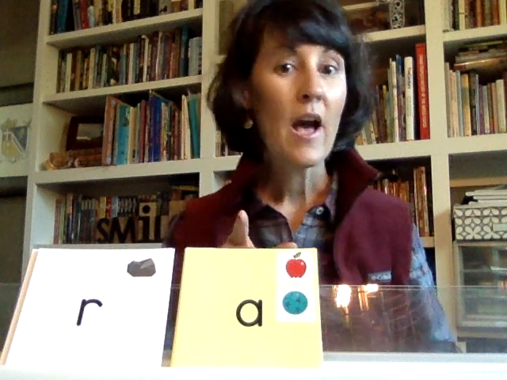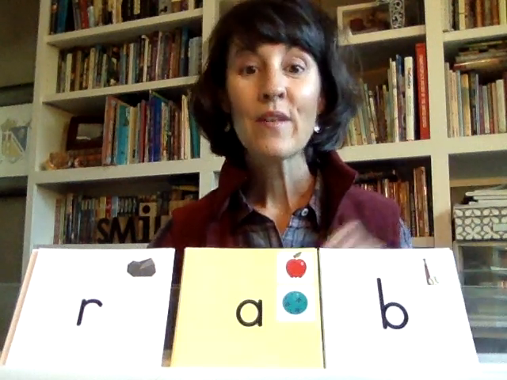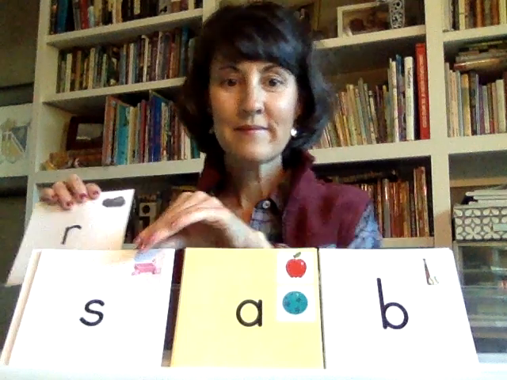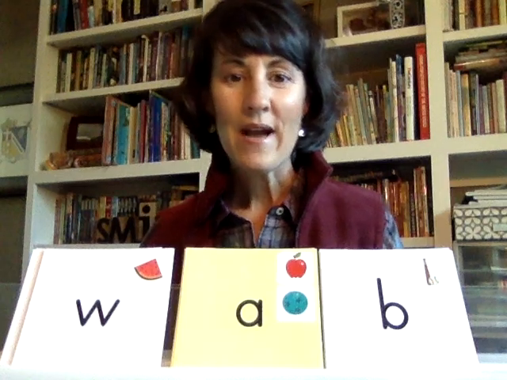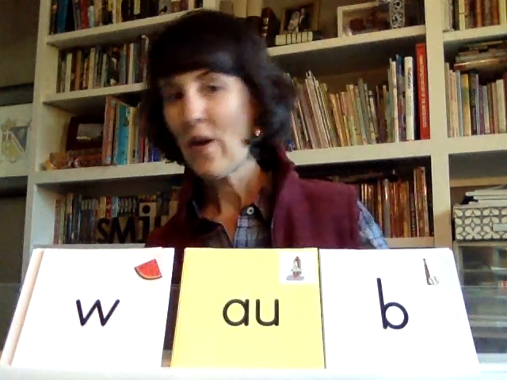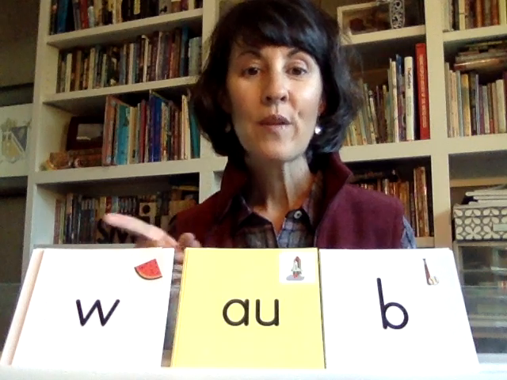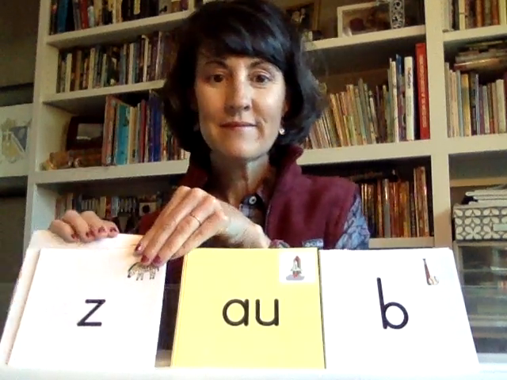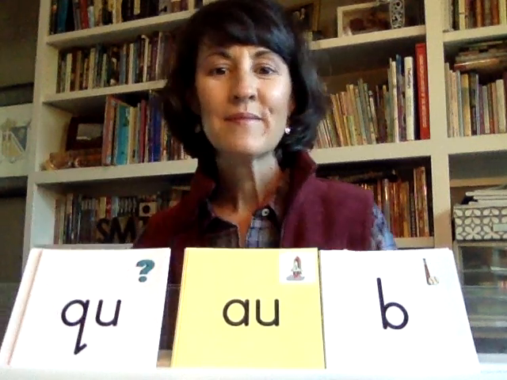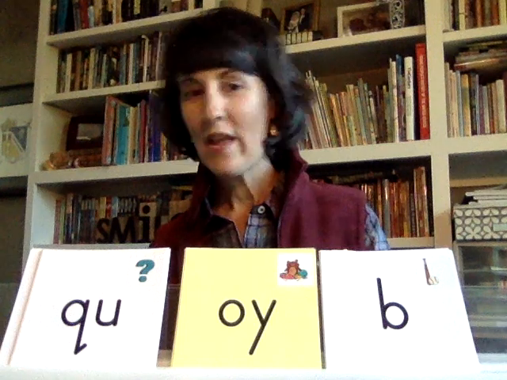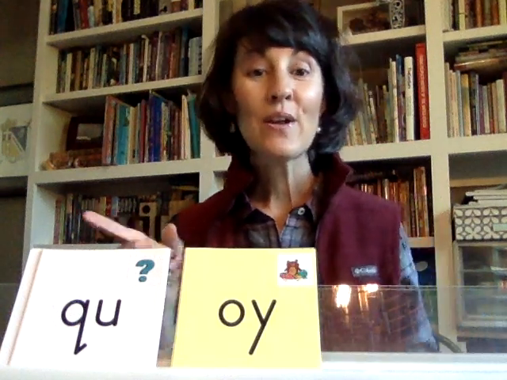Rye. All right, A has several sounds. Right now it's open, so it says its long vowel sound. Ray. Now I'm going to close it in. Rab. Sab. Wab. All right, AU says ah. Wob. Zob. Quab.